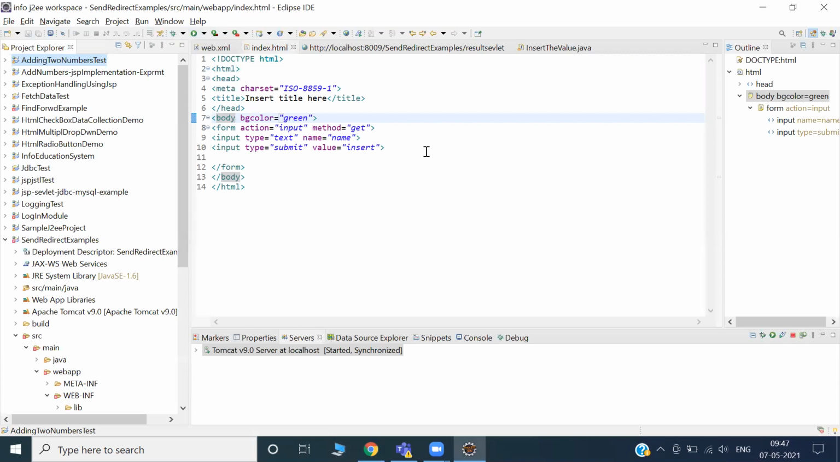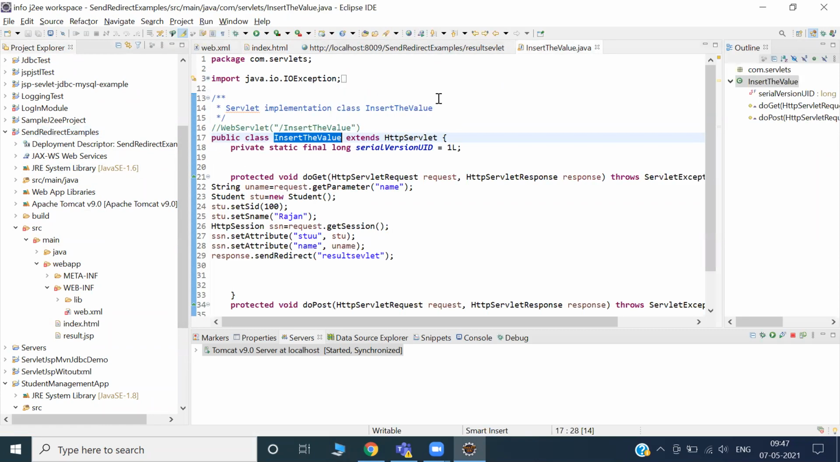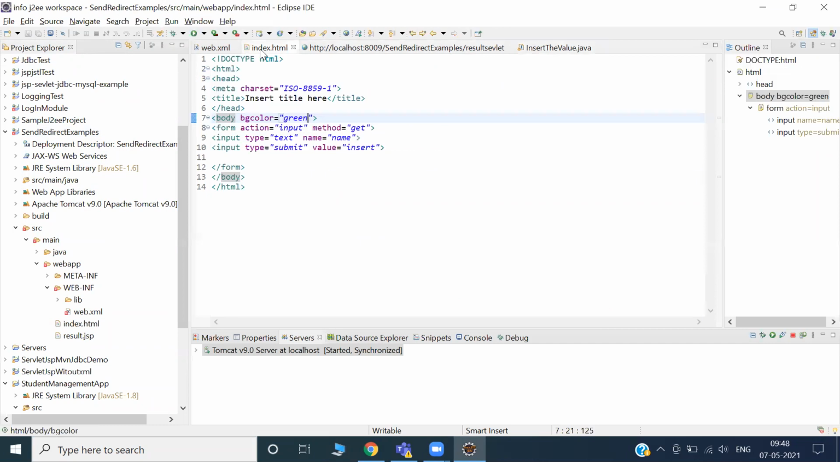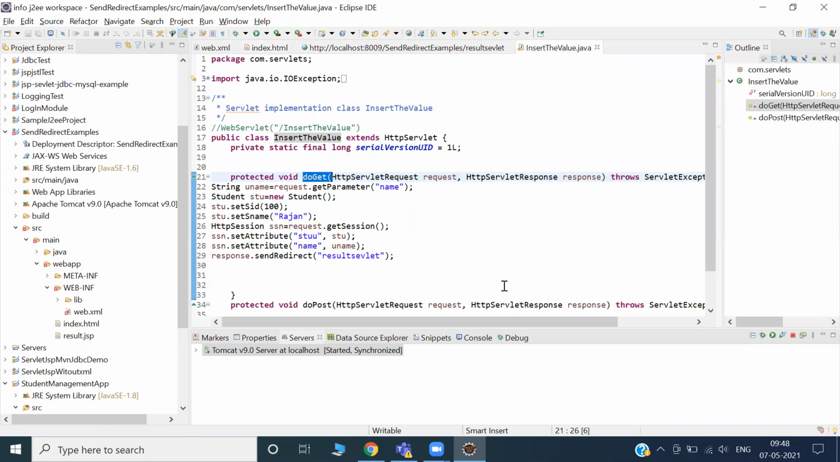Let me quickly discuss this one, then I will tell you what is happening. Come back to the insert servlet. What is happening here? Here a doGet method is there. Have I selected the doGet method? I have not selected anything; by default it is the doGet method. If I don't give any method name, that is also fine. It will take the get method by default.